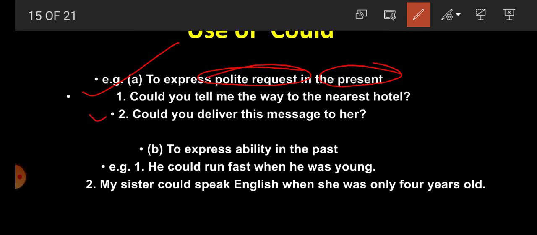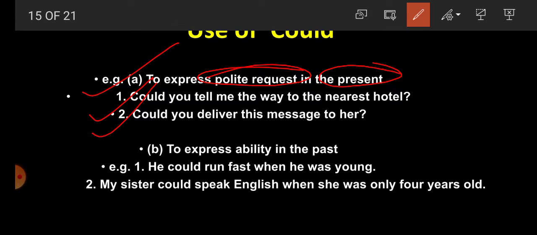Here it expresses a polite request that we are asking somebody. Number 2, could you deliver this message to her? Again, the first and second examples express polite request in the present tense.